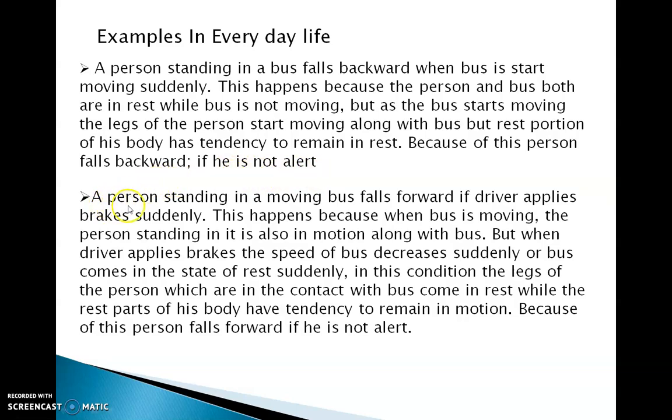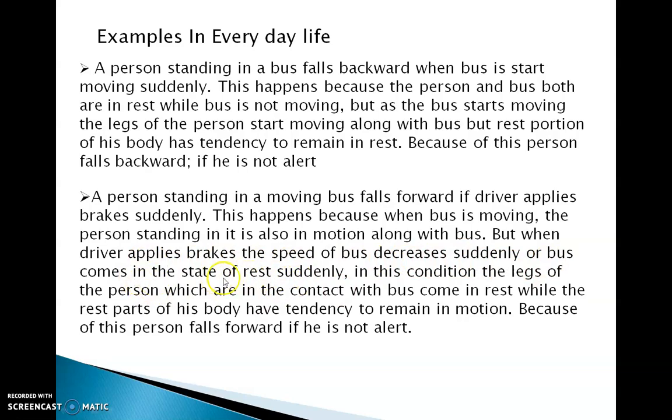Now, what happens in the other case? The person standing in a moving bus falls forward when the driver applies the brake suddenly. You can observe that when the driver applies the brake, the person falls. Why does this happen? The bus is moving, and the person standing is also in motion along with the bus. But when the driver applies the brake, the speed of the bus decreases and suddenly the bus comes to a state of rest.